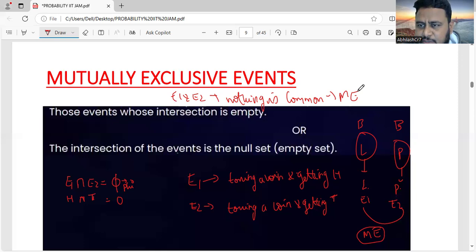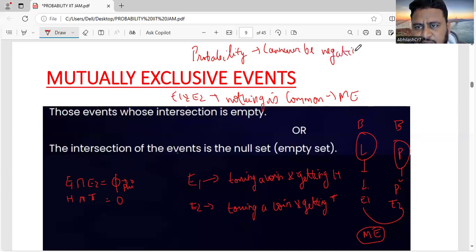The probability of an event always lies between 0 and 1. Probability can never be negative. This you must remember. In terms of numbers, the value always lies between 0 and 1.